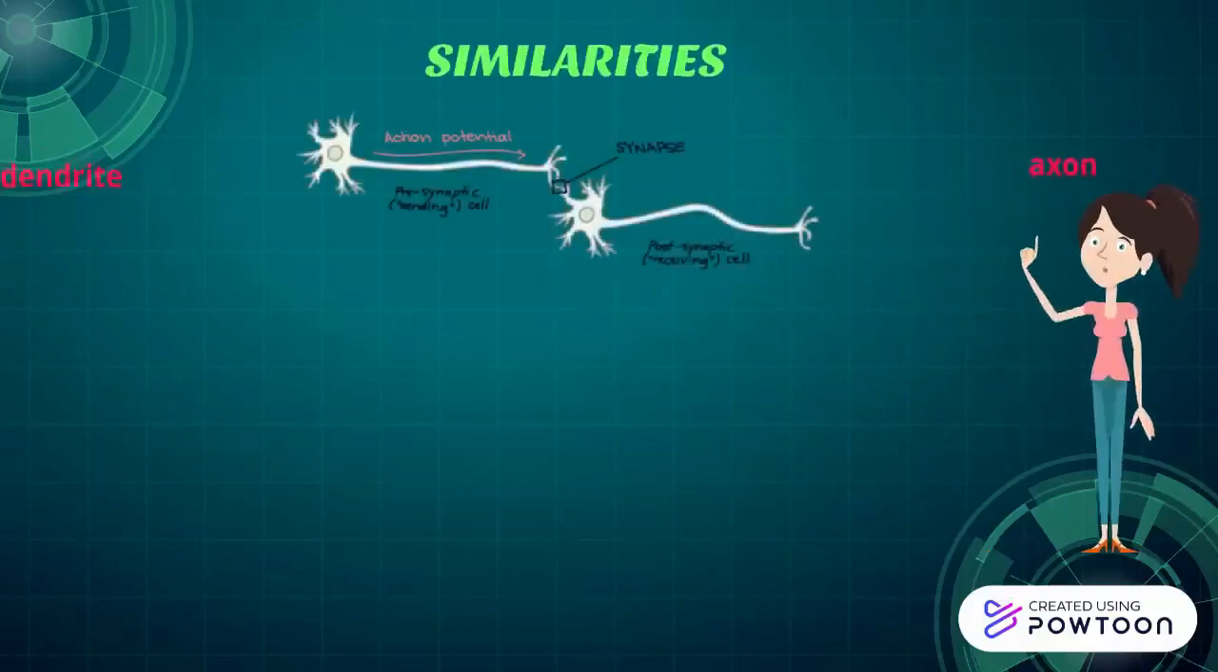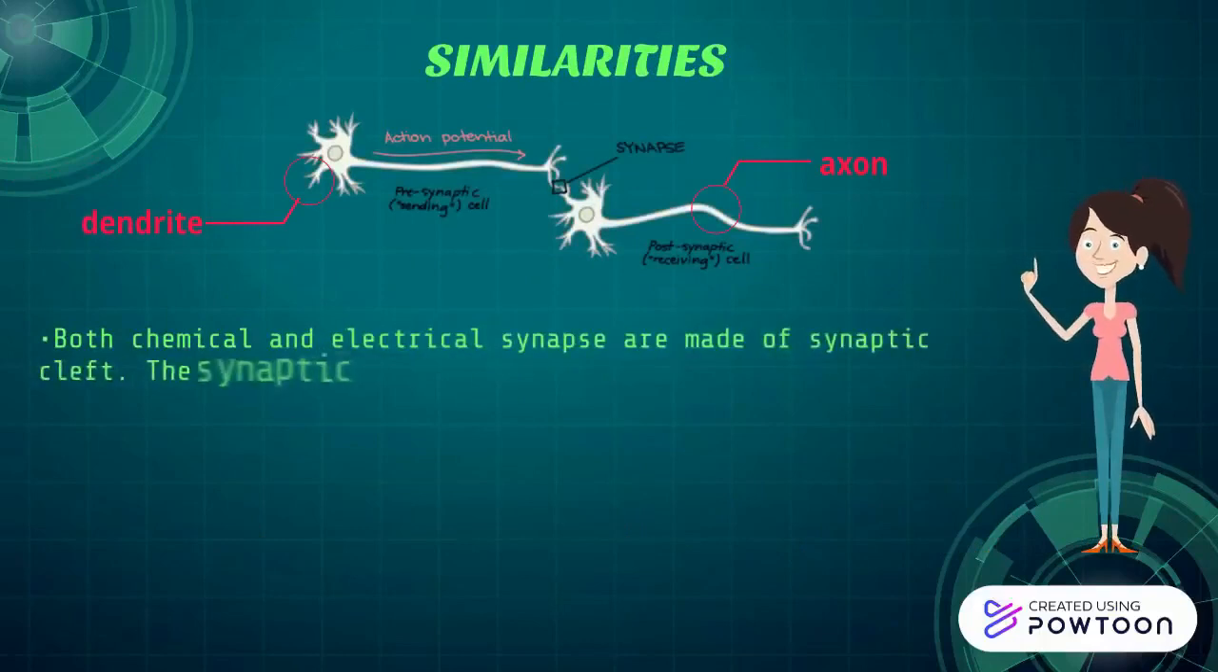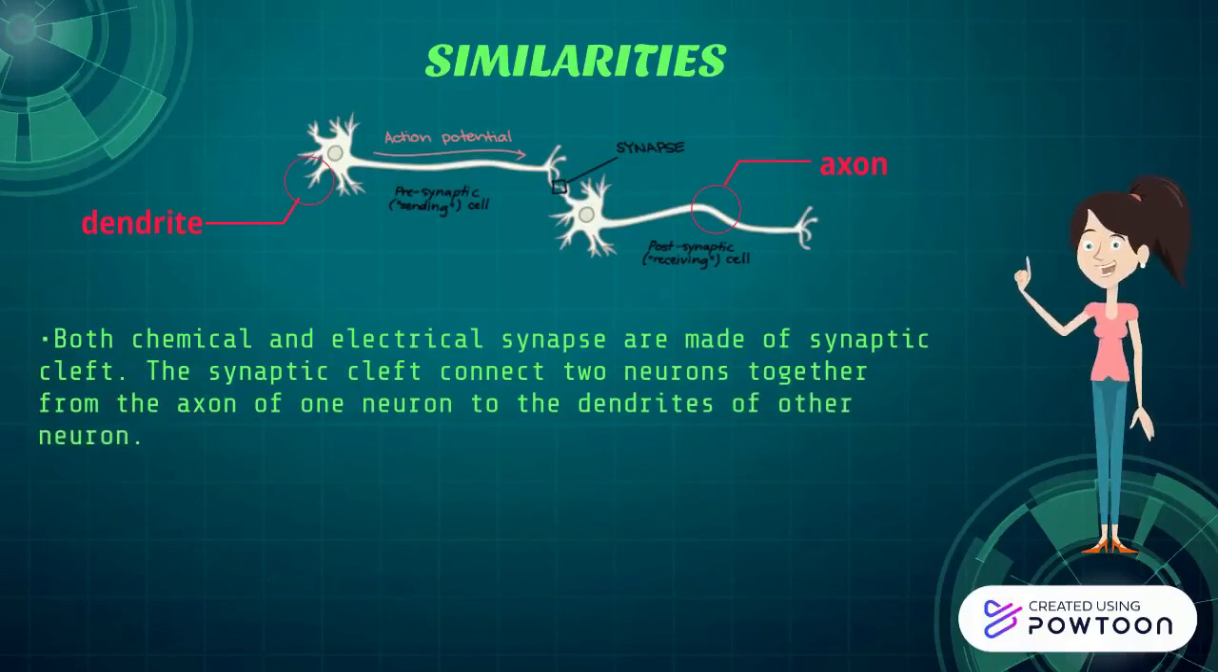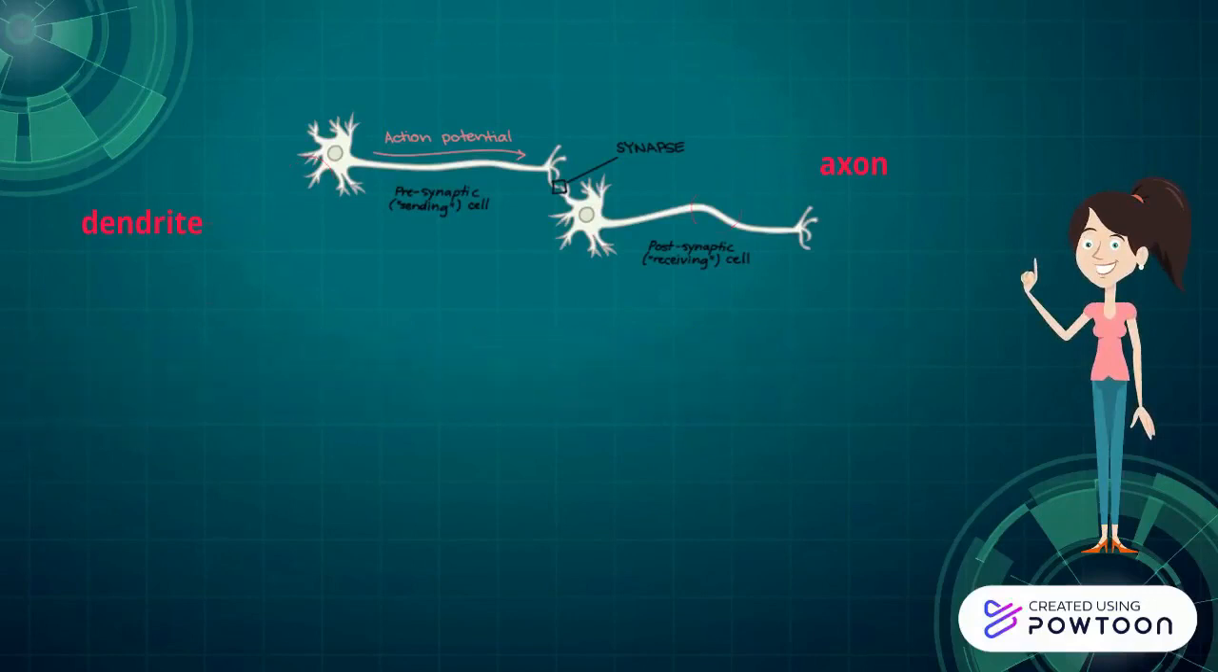Similarities of chemical and electrical synapse. Both chemical and electrical synapses are made of synaptic cleft but with different distance. Synaptic cleft connects two neurons together from the axon of one neuron to the dendrite of other neurons. This is the site at which the transmission of impulses occur.